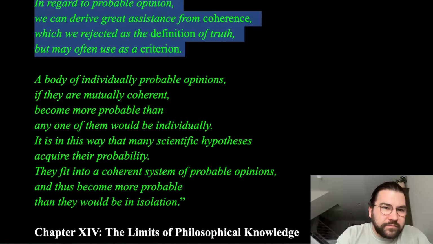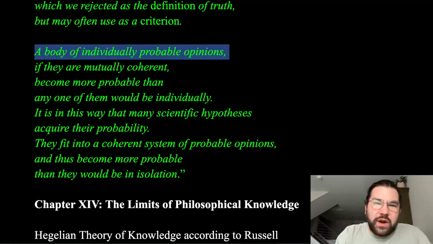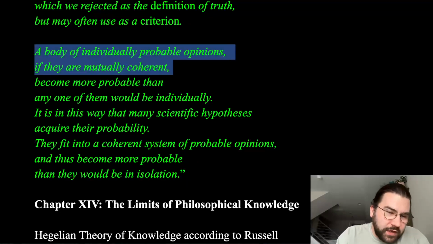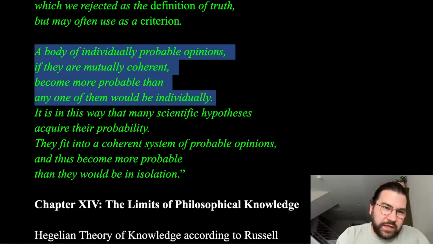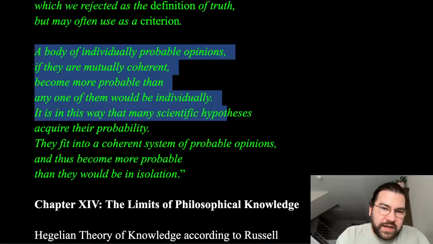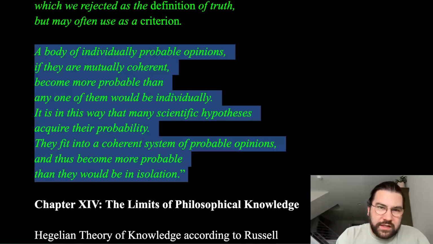if it's going to be a true belief or not. And to wrap up this passage, Russell says, a body of individually probable opinions, if they are mutually coherent, become more probable than any one of them would be individually. It is in this way that many scientific hypotheses acquire their probability. They fit into a coherent system of probable opinions and thus become more probable than they would be in isolation.